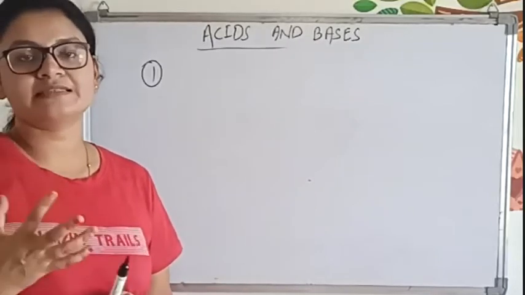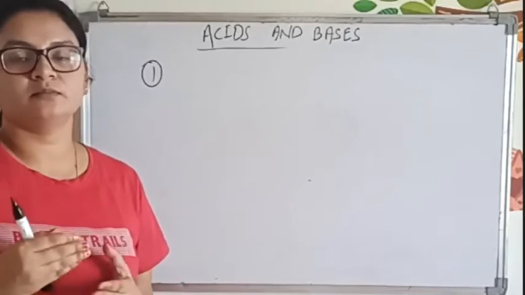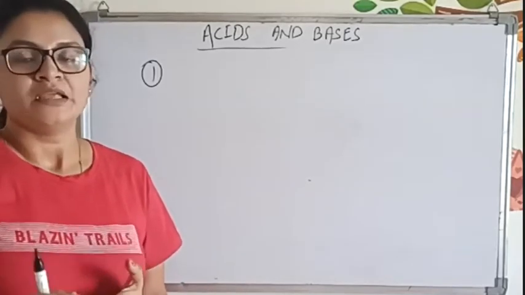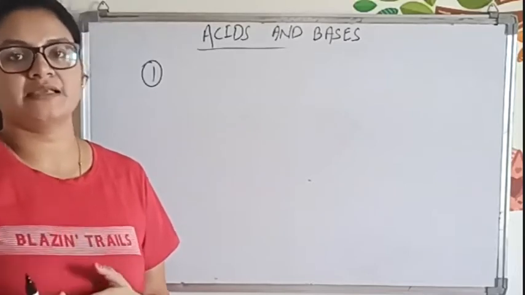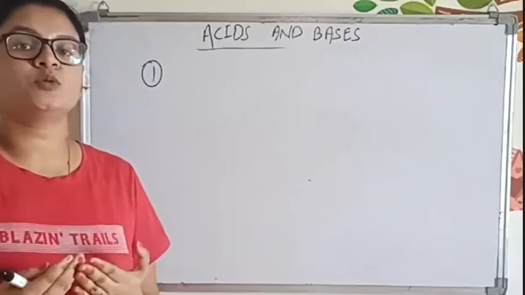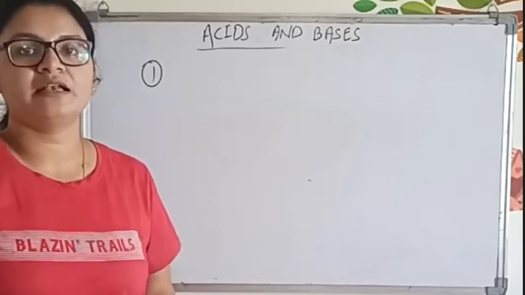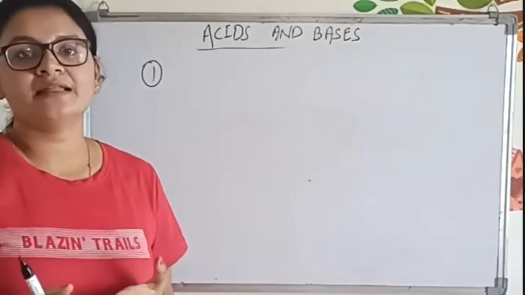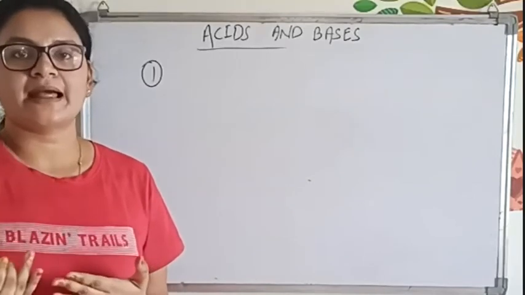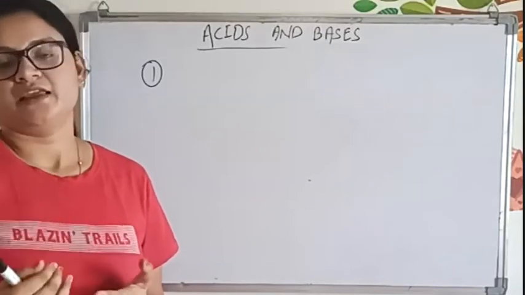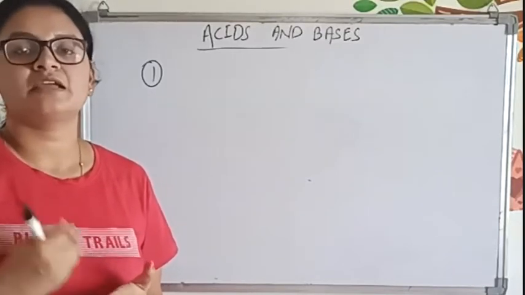If we understand the concept of size, it will be very easy to understand ionization energy, electronegativity, and electron gain enthalpy. There are so many characteristics that we can easily relate to size. Even oxidation state we can relate to size.